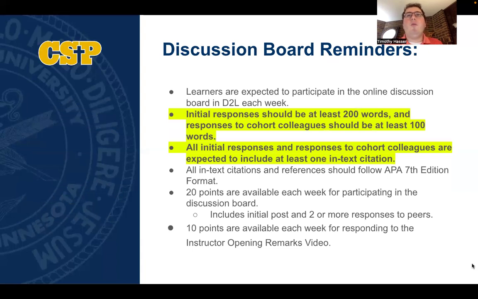All of the discussion board work in this course will be very similar to the discussion board work that you've done in previous courses in this program. As a reminder, your initial post should be at least 200 words, and then your responses to your cohort colleagues should be at least 100 words. Please include an in-text citation in both your initial post and in your replies to your cohort colleagues. And all in-text citations and references should follow APA 7th edition format. You will be receiving points this week and moving forward that are related to APA 7th edition within your discussion board posts.